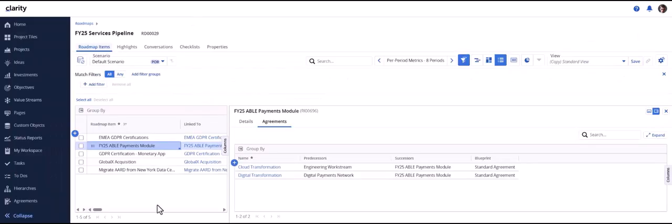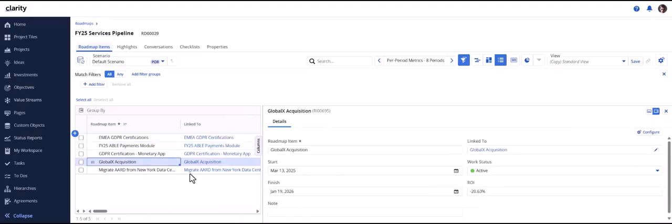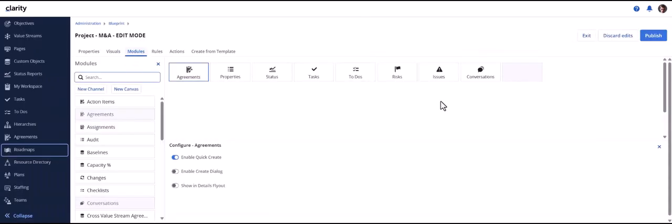Now let us look at another roadmap item, Global X acquisition, which is linked to Global X acquisition project. It doesn't have the agreements module getting displayed in the details flyout. If we go to projects, we can see that Global X acquisition project is associated with the blueprint project M&A, and project M&A blueprint doesn't have the agreements toggle for show in details flyout enabled.